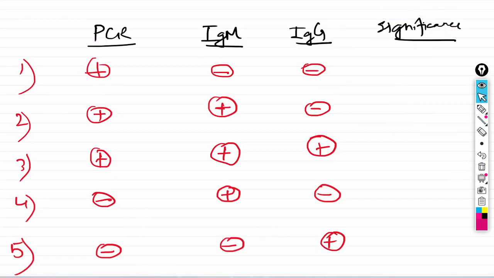Now, from the graph we have seen, we'll try to answer these questions. If the patient has tested RT-PCR positive, but the IgM antibodies as well as IgG are negative, then it will denote the window period.